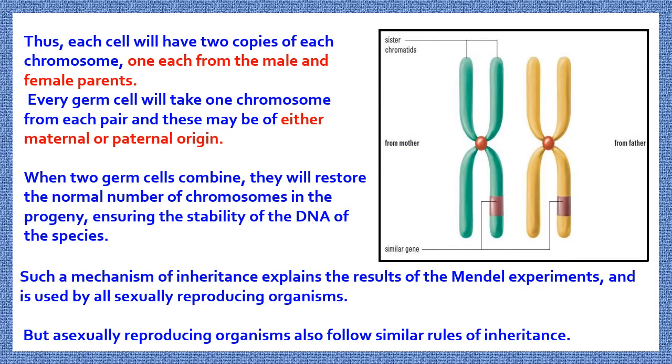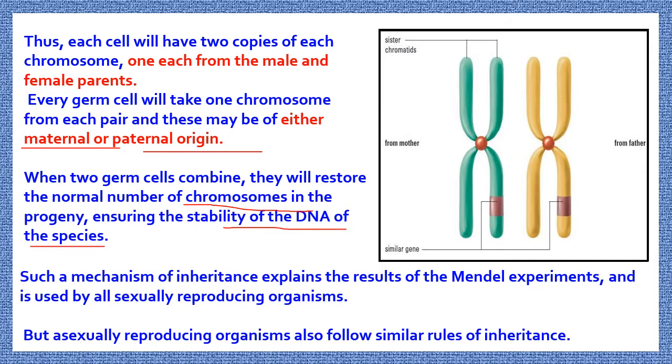So now each cell will have two copies of each chromosome, one each from male and female parent. So it is clear now. Every germ cell will take one chromosome from each pair, and these may be of either maternal or paternal origin. When two germ cells combine, they will restore the normal number of chromosomes in the progeny, ensuring the stability of the DNA of the species.